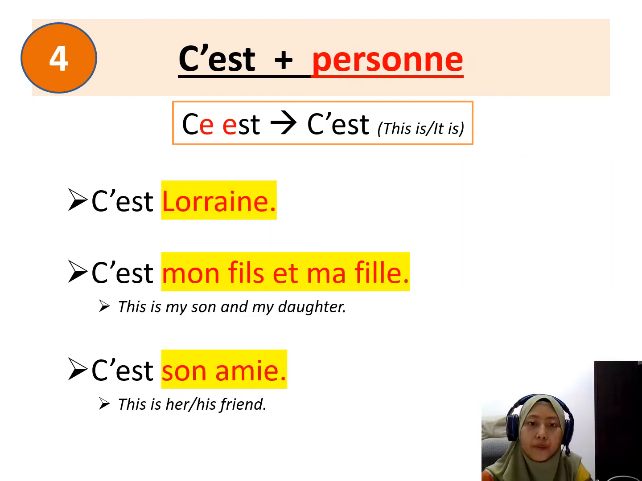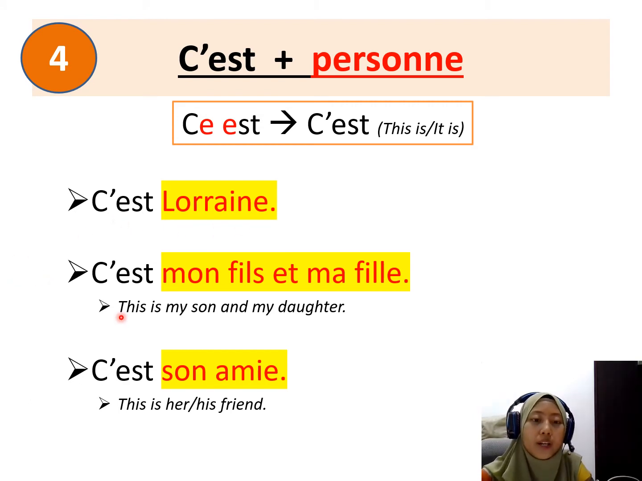Okay. Number 4. We can use c'est with personne. So you can put either a person's name or a person's, for example, father, mother, after the word c'est. Let's look at the examples. So the first one is c'est Lorraine. So it's Lorraine.